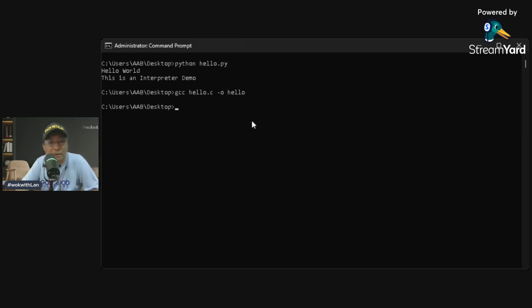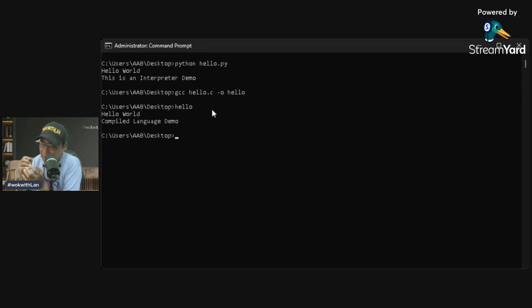All right. Now, if you take notice, it did not show us anything, because the compiler converts the program into machine code first. This is why compiled programs are generally faster. So if I would like to run hello, you can see hello world, compiled language demo. These two lines are embedded in the line of code that we have.